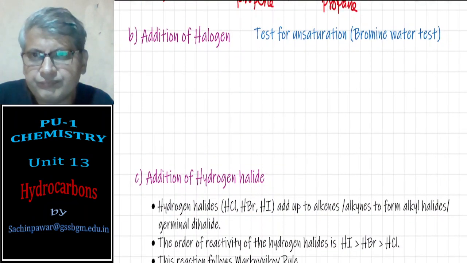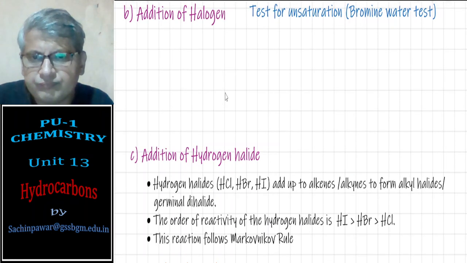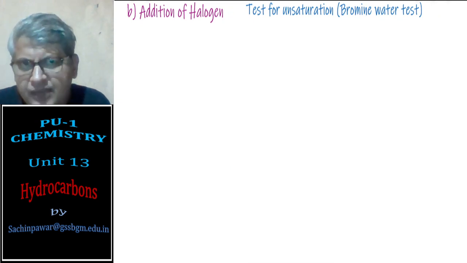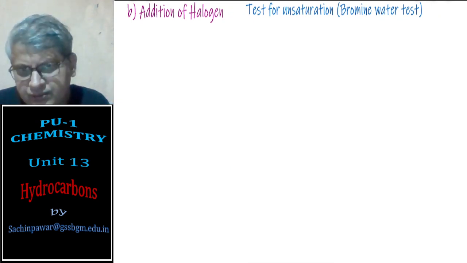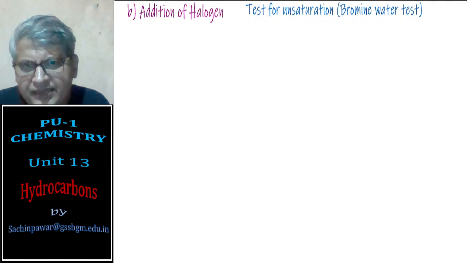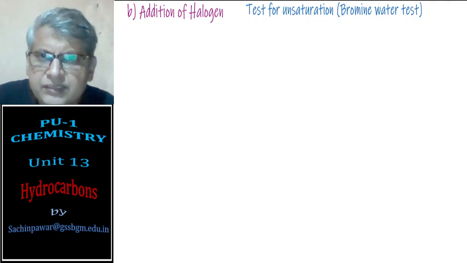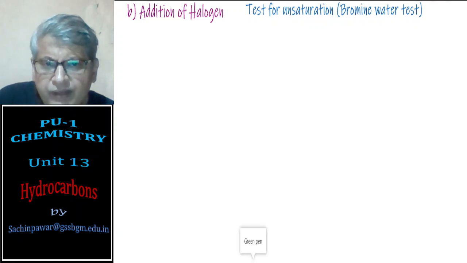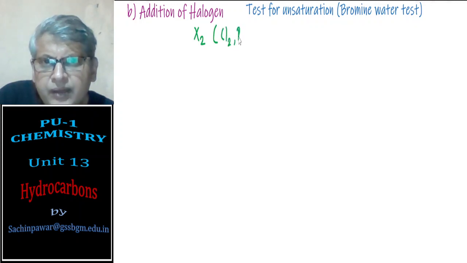Next, addition of halogens. Addition of halogens to alkenes and alkynes. Now, this reaction is very simple. The halogen we are adding, in general formula, I can write as X2. It can be Cl2, Br2, I2, and so on.